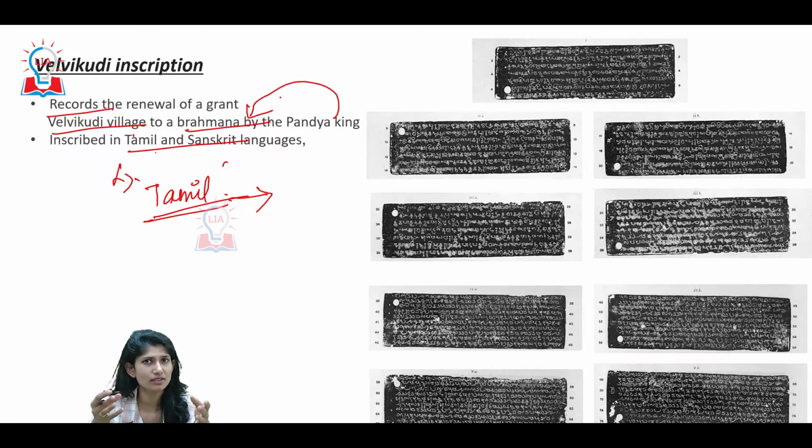Brahmanical system, what is it? Your Varna system, what are the four Varnas? Brahman, Kshatriya, Vaishya, Shudra, right? So there was adherence to the Varna system.